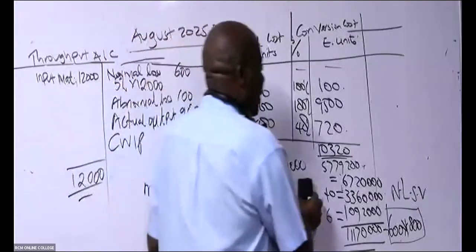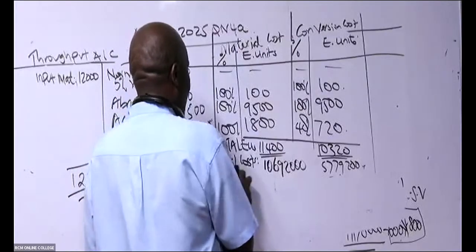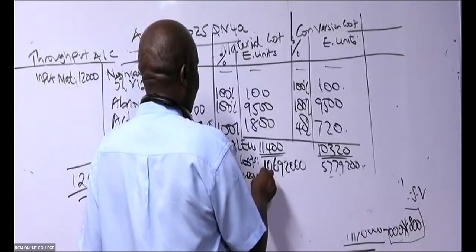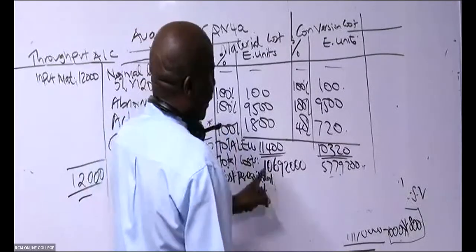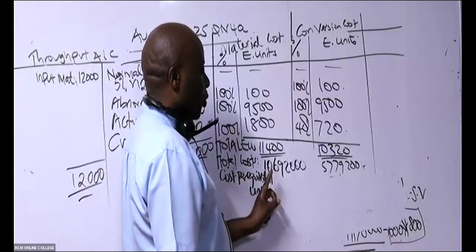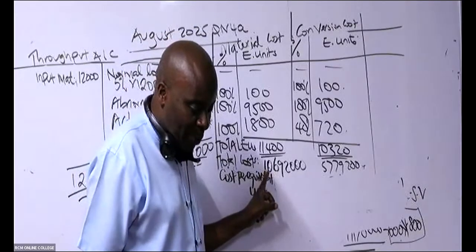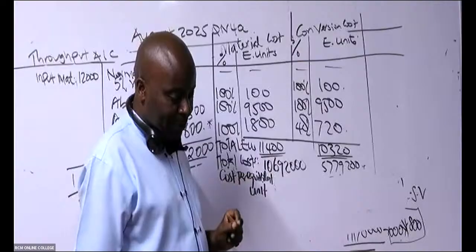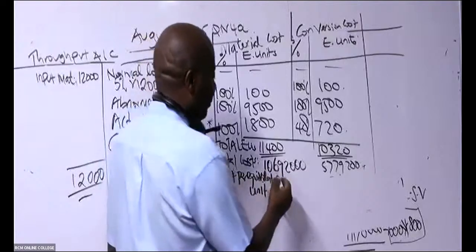Now, if that is the case, then come and give me the cost per equivalent unit. You take this 10,692,000 divided by 11,400, and give me a figure, if possible, to 2 decimal places. So we have here Cyprian: 10,692,000 divided by 11,400 gives 937.89.